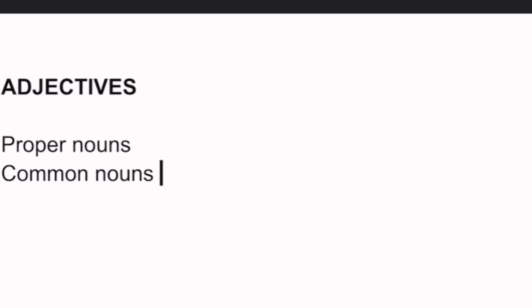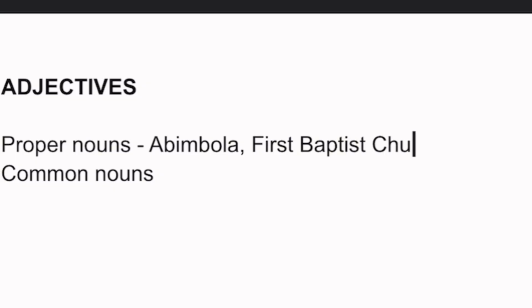If you remember, when we did nouns, we talked about proper nouns and common nouns. Proper nouns are specific names of a person, like Abimbola, or a specific name of a place, probably First Baptist Church.